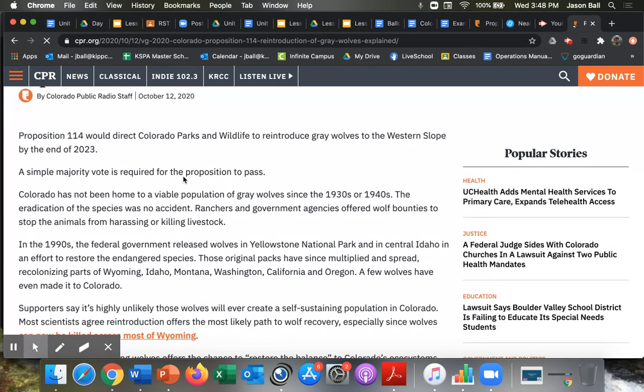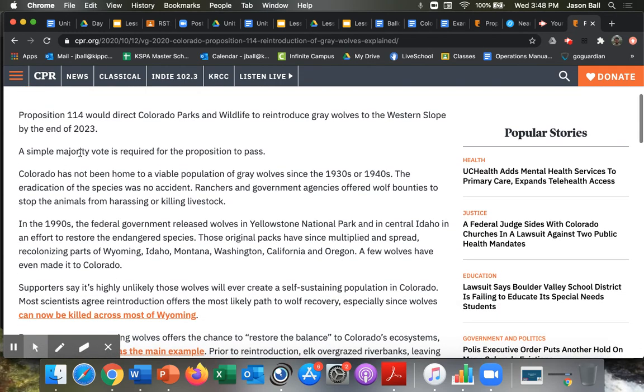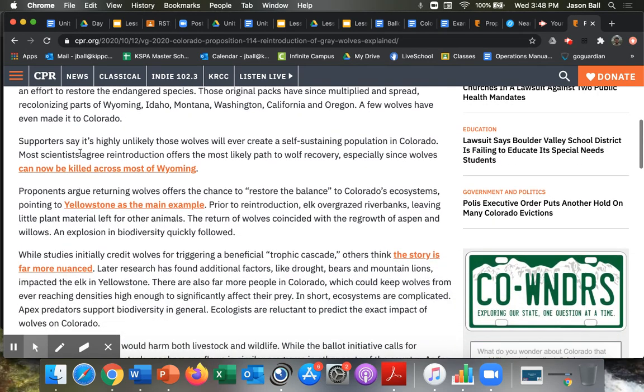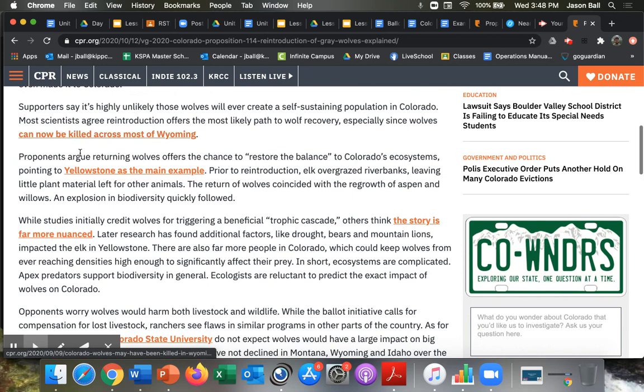So what I want to do is read through this. It looks like they're giving me mostly a lot of background information to start. But then I'm looking for things like people that are voting yes. I recognize the word proponents. That's somebody that is for something. So proponents argue returning wolves offers the chance to restore balance to Colorado's ecosystem, pointing to Yellowstone as a main example. Prior to reintroductions, elk overgrazed riverbanks, leaving little material left for other animals. The return of wolves coincided with the regrowth of aspens and willows. An explosion of biodiversity quickly followed.